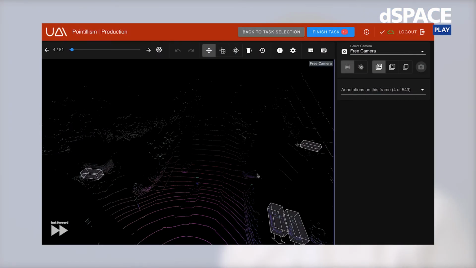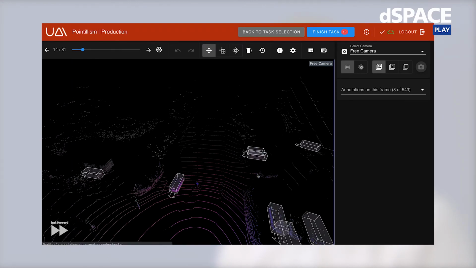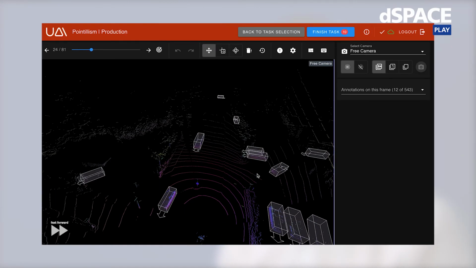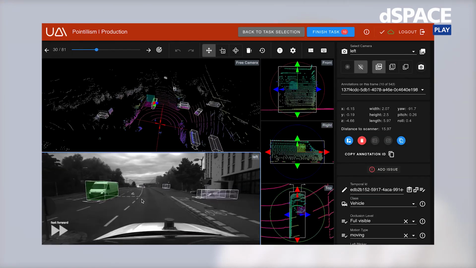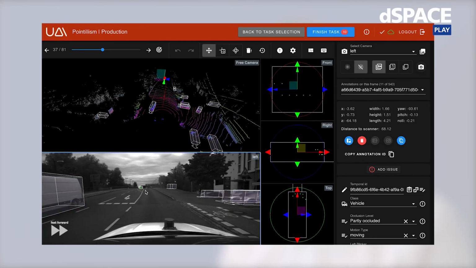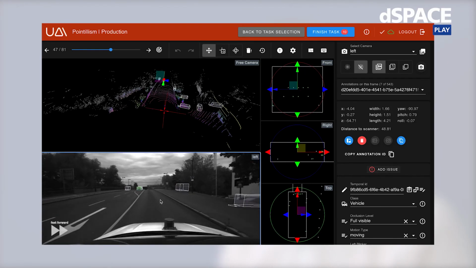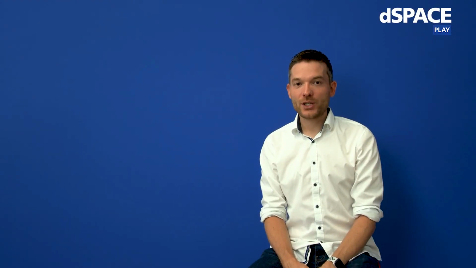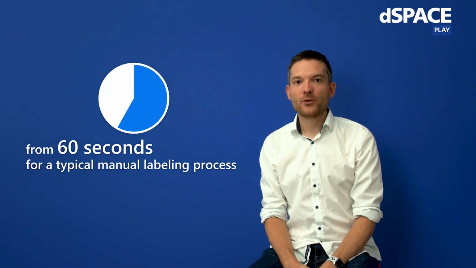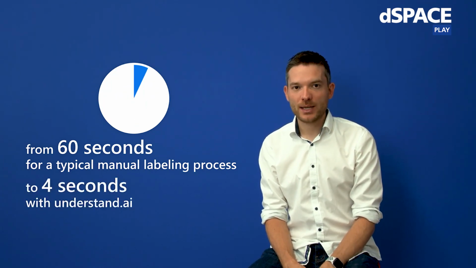We start with automated object detection for cars, for example, via deep learning-based networks. Then we track those objects across frames and link them into chains. Finally, we snap those objects to the perfect size via deep learning-based regression. With the Understand AI automation engine, data can be processed up to 15 times faster than manual labeling and up to 5 times faster than traditional automation approaches. This saves you cost and time.